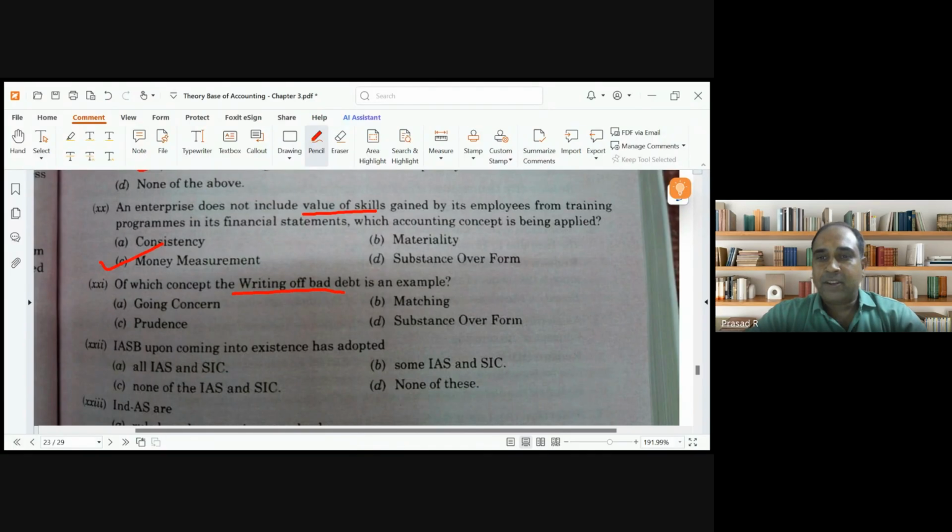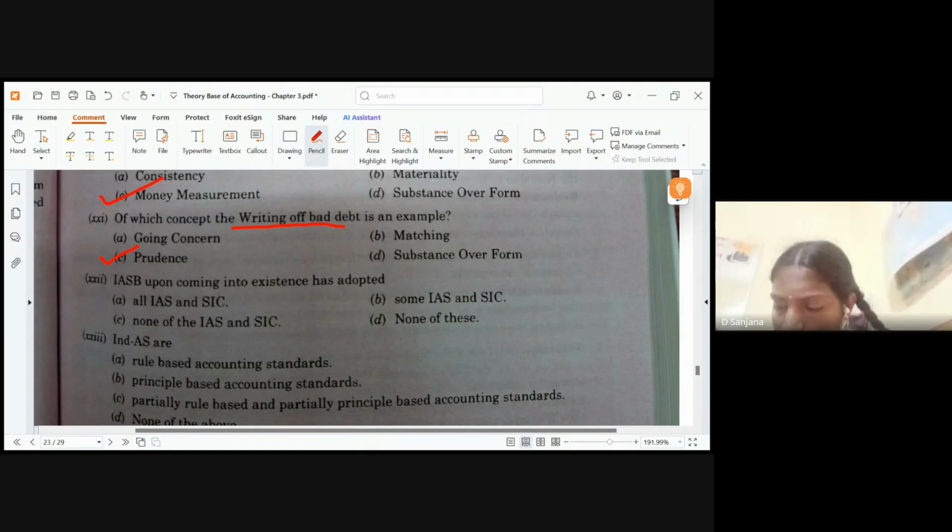Writing off of bad debt. Which concept? Bad debt write off. Prudence concept, option C. Prudence.